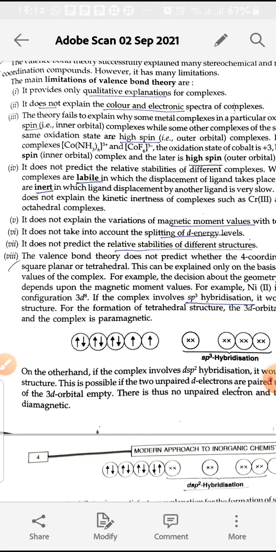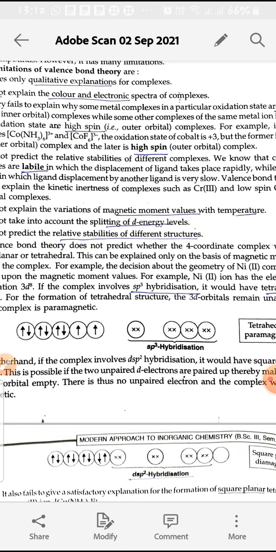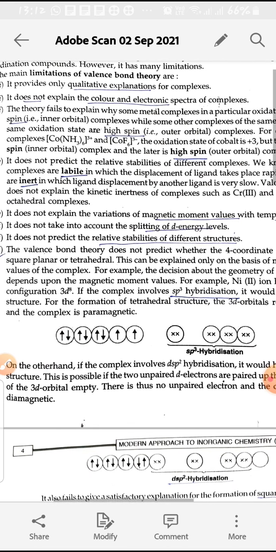The next point, the fourth, is it does not explain relative stabilities of different complexes. As we discussed, there are new terms, labile and inert complexes. Labile complexes are those in which displacement of one ligand by another ligand takes place rapidly, whereas in inert complexes ligand displacement is very slow, meaning displacement of one ligand by another takes place very slowly or almost not at all, so those will be inert complexes.